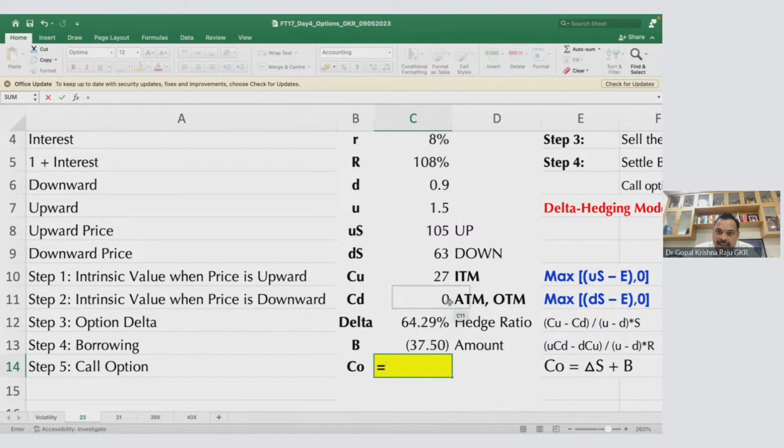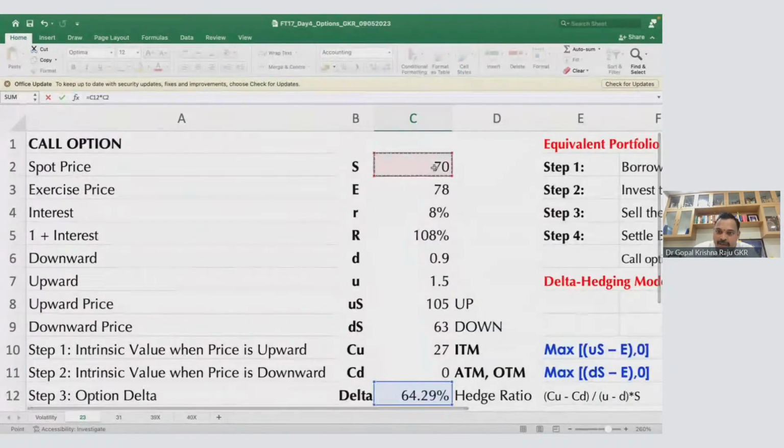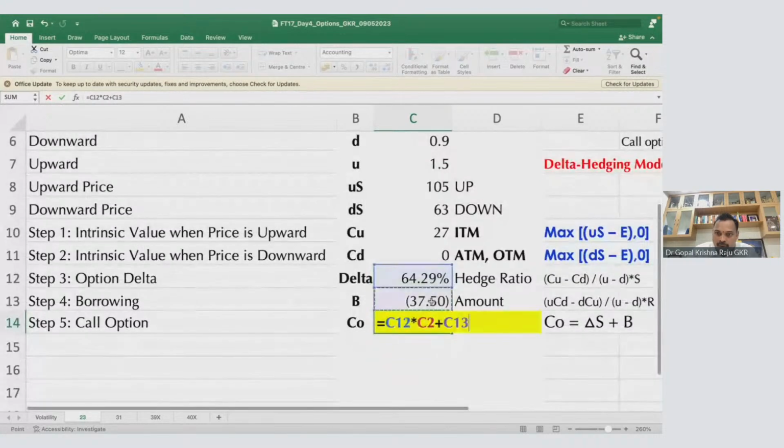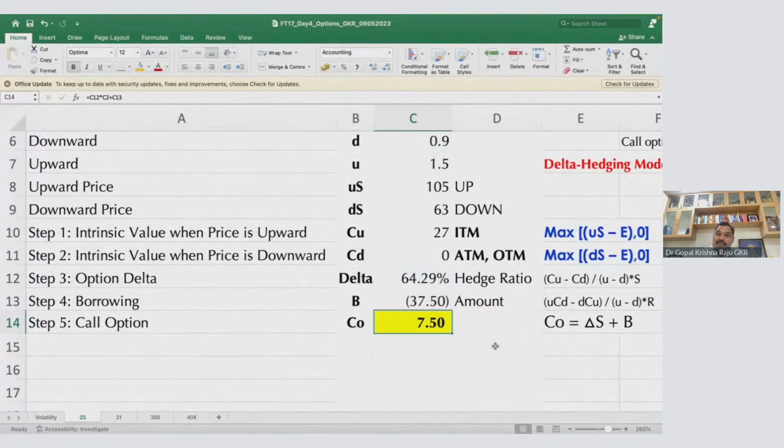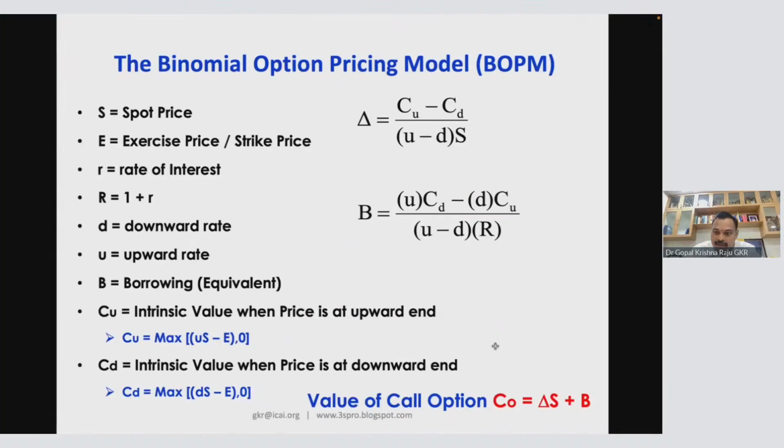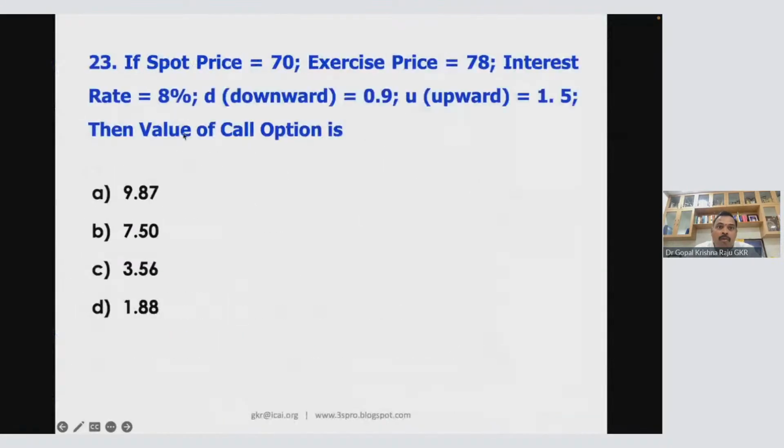So what is your delta? 64.29 into spot price 70 plus borrowing. Borrowing is 37.5. You have to repay. So 7.50 will be the cost to the writer. And that 7.50, you will charge it to the holder. This is 7.5. Now answer this question. So what is value of 7.5? So 23B. This is how it will work out.